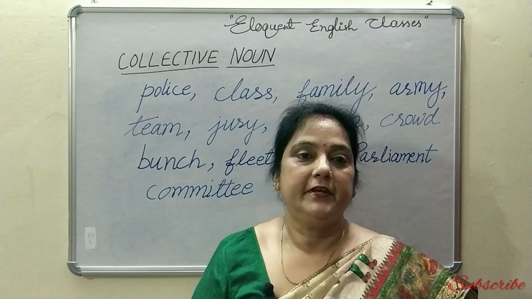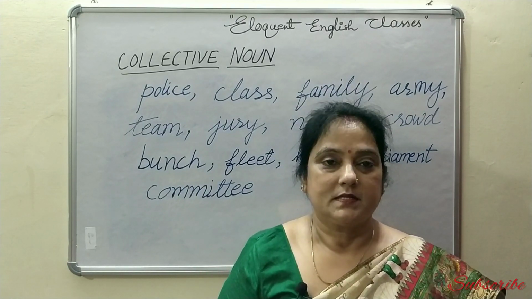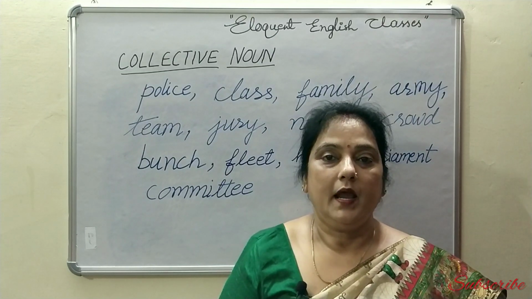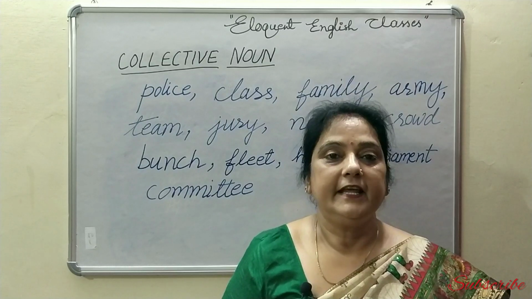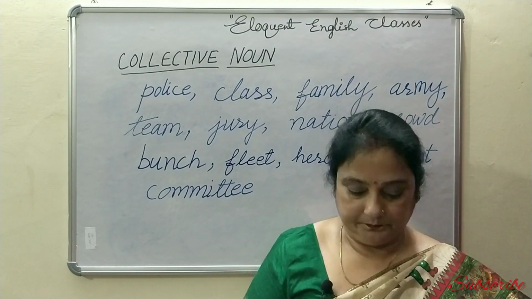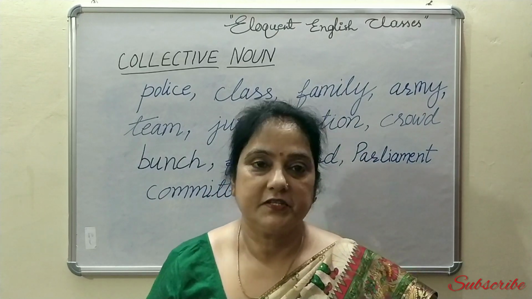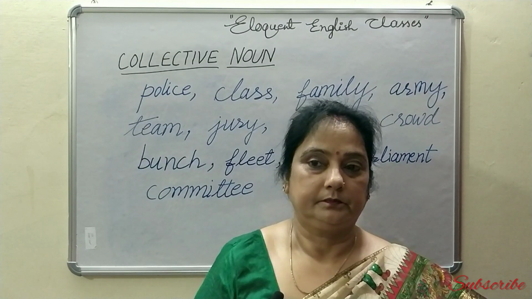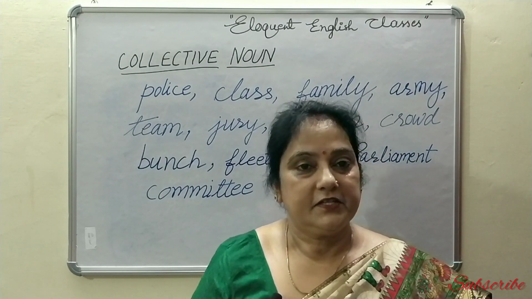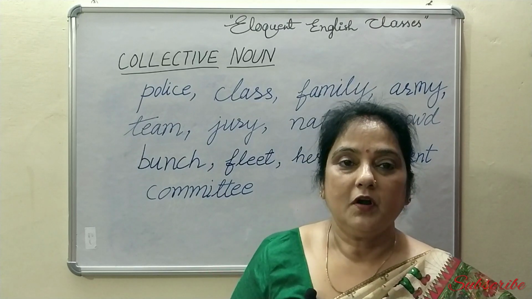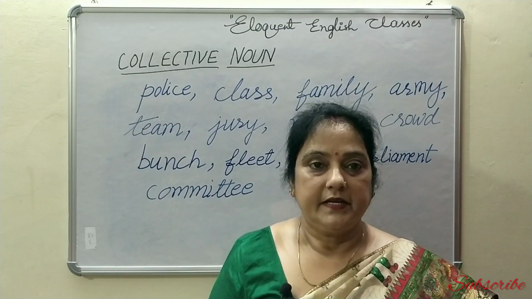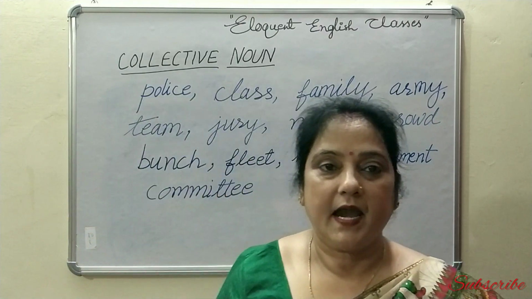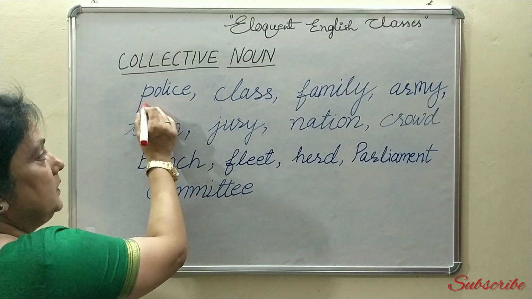In my previous video, we have dealt with nouns and the kinds of noun. We have already done proper noun and common noun. Today, I'll be dealing with collective noun. What is collective? Collective means taken together as a whole. So, collective noun is a name of a number of persons or things taken together and spoken of as one whole. Let's understand this. For example, police.